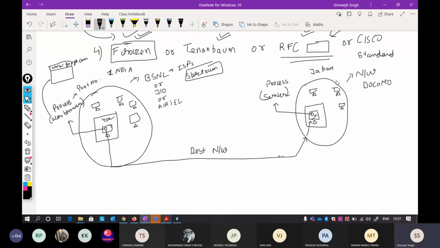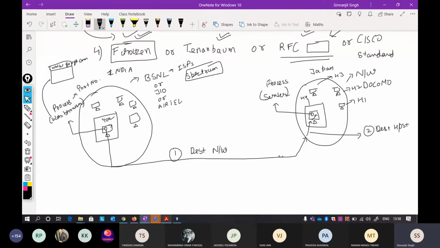Then there are many hosts: host 1, host 2, host 3, host 4. Anything connected to the internet is a host. So going to the destination network, it also has to go to a destination host. The first part is your destination network, the second part is your destination host, and the third part is your process. The process is your server.